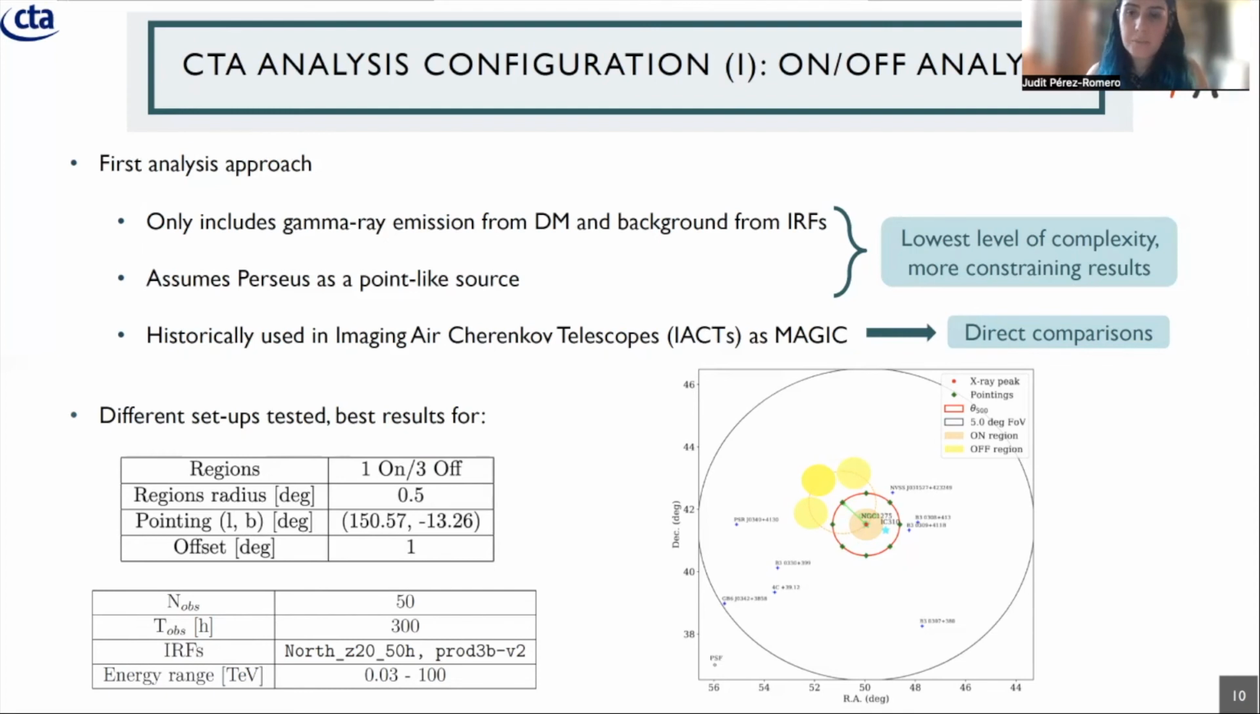For one, we will assume Perseus only as a point-like source, okay? The simplest and lowest level of complexity will give us the most constraining result. And then we have a second approach where we will use these templates that I just showed you for the on-off analysis. After different kinds of trials, we decided to go with this kind of setup and having 300 hours of observation on Perseus. The good thing about this kind of configuration is that it will give us, using the lowest level of complexity, the most constraining result, and it will allow us to perform a direct comparison with the latest results of the observation of Perseus that we have, that are the ones coming from MAGIC.